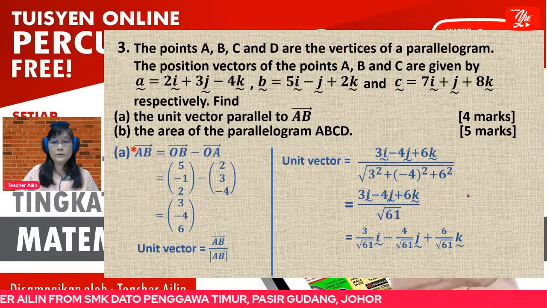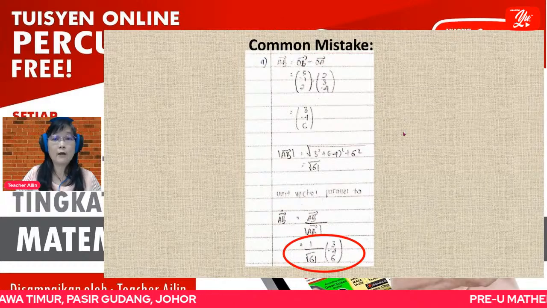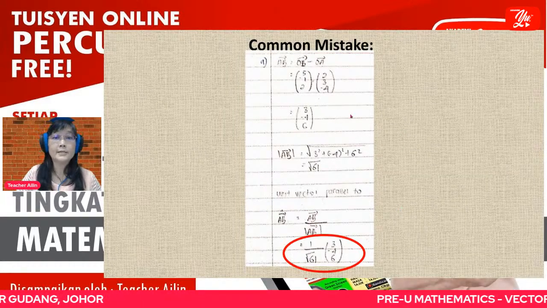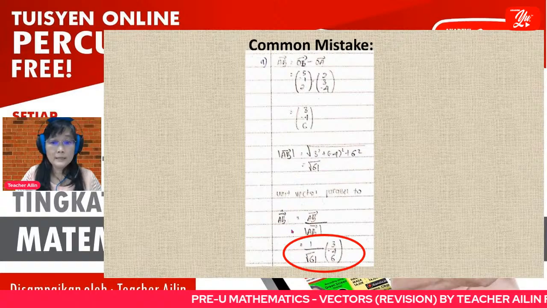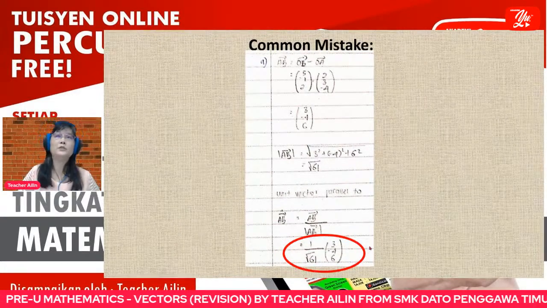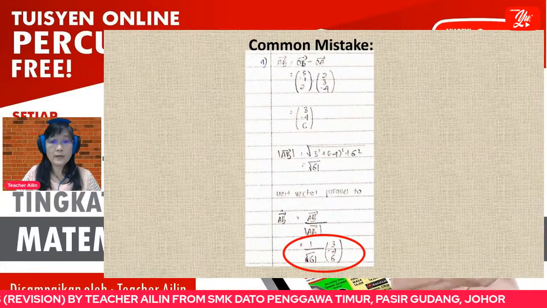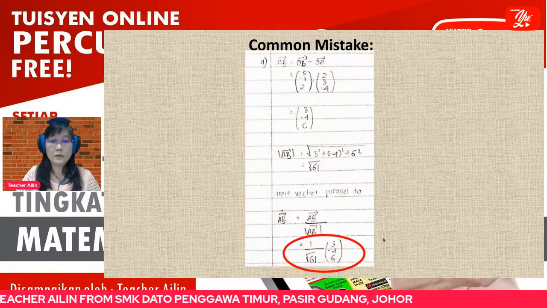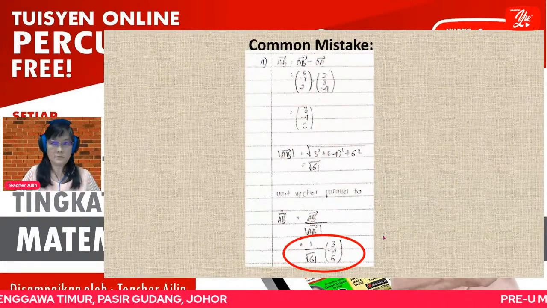Now let me show you the common mistake for this question. Many students like to write this one. I know when you were in form 4 or form 5, you always wrote your answer like this. You were allowed, but remember now you are no more form 5, no more form 4.